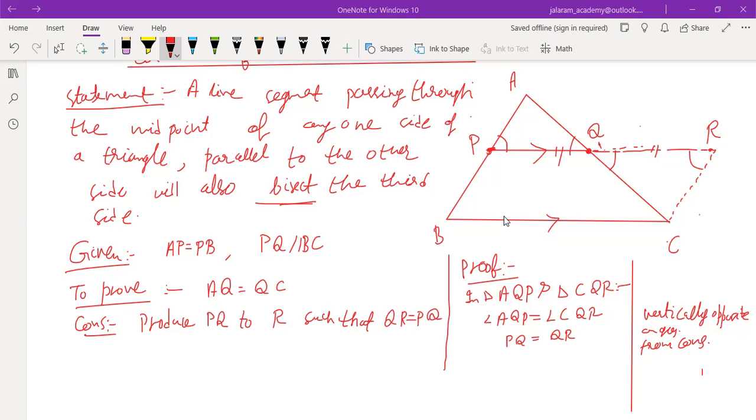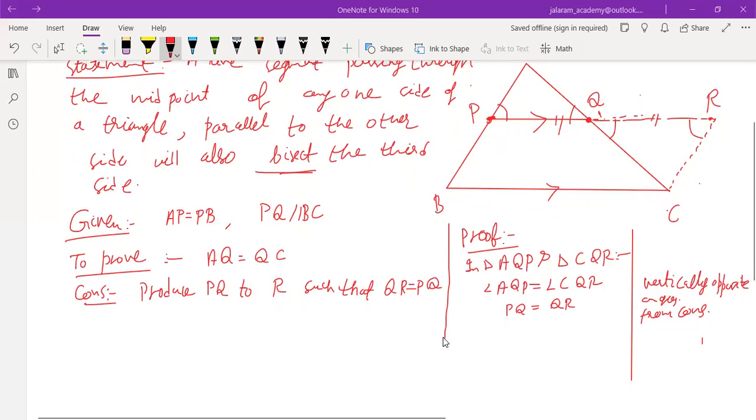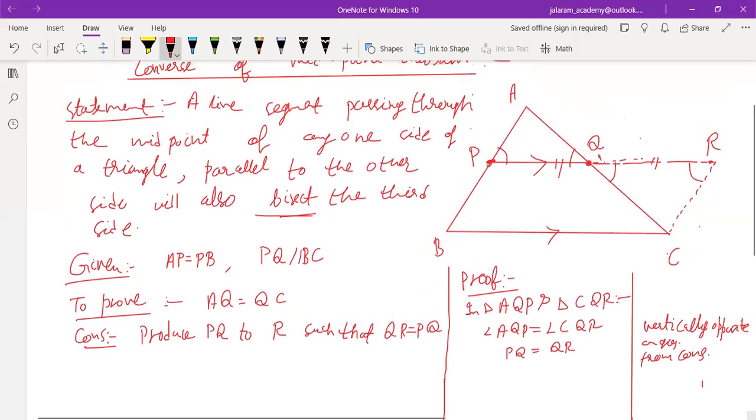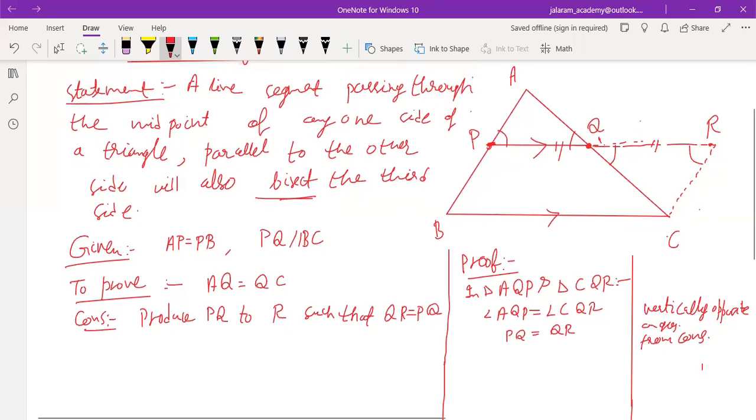Then AP should be parallel to RC, AB should be parallel to RC. Otherwise, these two angles cannot be equal. To prove that angle APQ equals angle QRC, first we have to prove what? BPRC is a parallelogram. First we have to prove that AB is parallel to RC only.